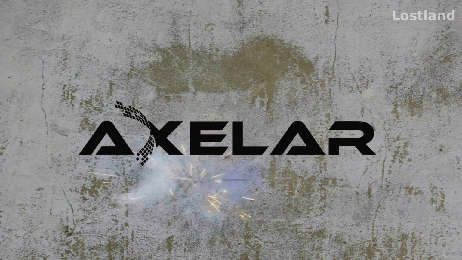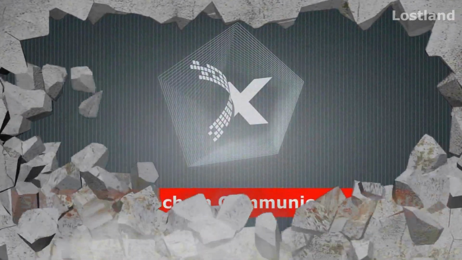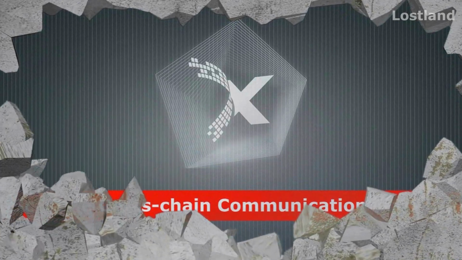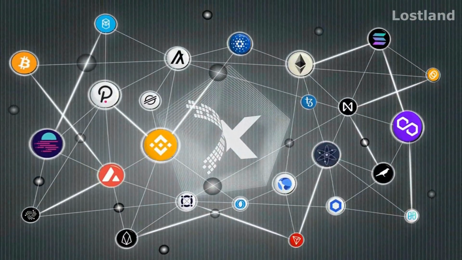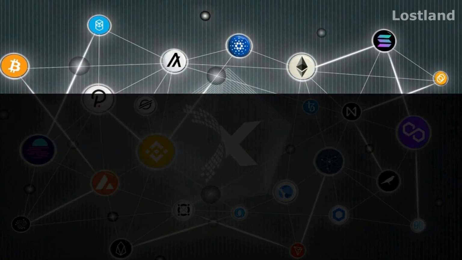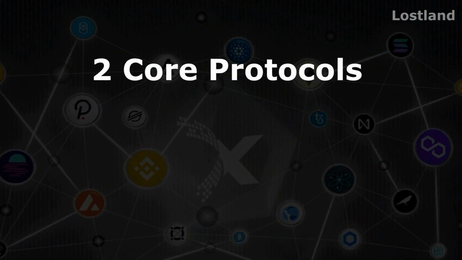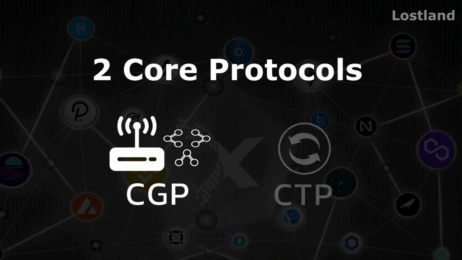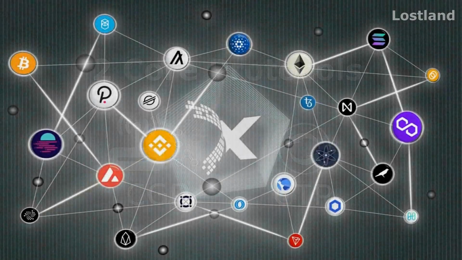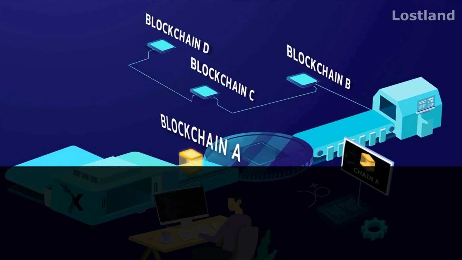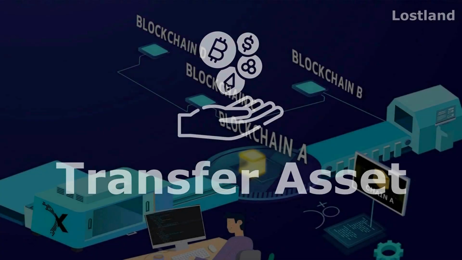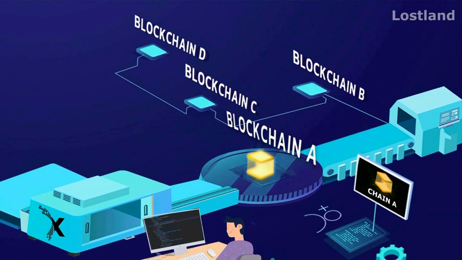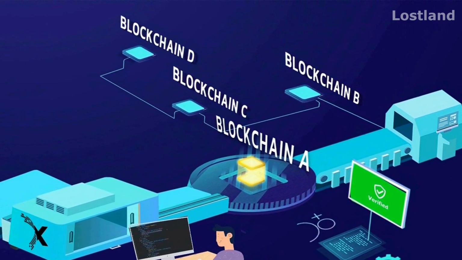Axelar network offers the solution to break down barriers of cross-chain communication and allows blockchain ecosystems to frictionlessly communicate to each other by designing two core protocols, which are CGP and CTP, that facilitate developers to lock, unlock, and transfer assets between any two addresses across any blockchain platforms.